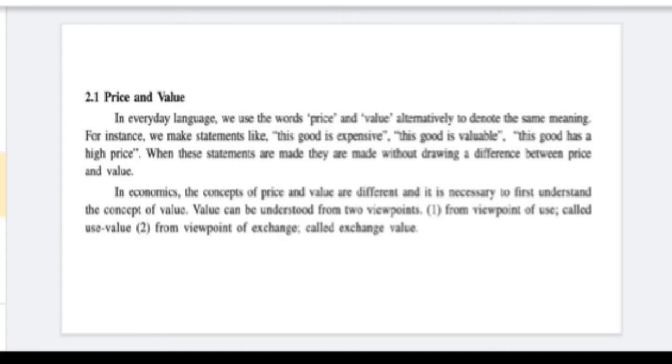See, first we are going to see what is value. Value is understood by 2 points. One, from the viewpoint of use. We give value to the commodity if it is useful. Second, from the viewpoint of exchange. Means whenever we purchase the goods, we have to exchange, we have to give money in exchange of the goods. So at that time we say what is the value.